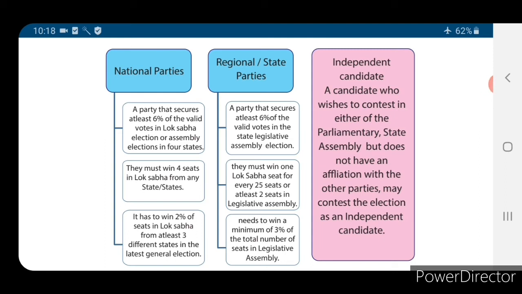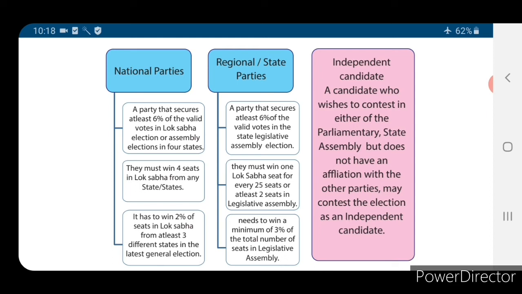A party should secure at least 6% of the valid votes in a Lok Sabha election or assembly election in 4 states. So national parties should secure at least 6% of the vote either in a Lok Sabha election or an assembly election in 4 states. They must win 4 seats in Lok Sabha from any state or states. They must have 4 seats. At least in 4 states, the political party should win.